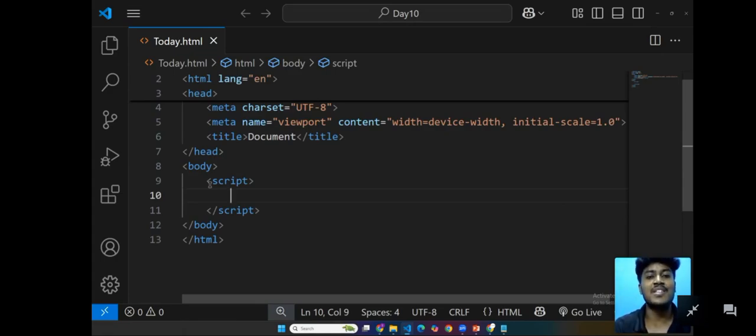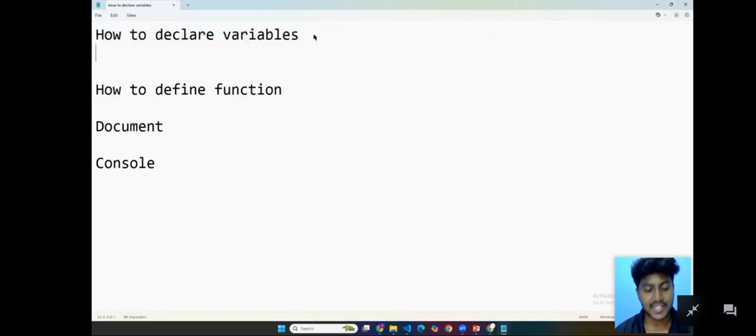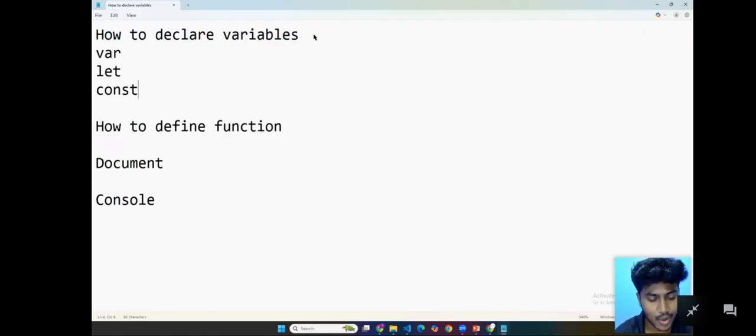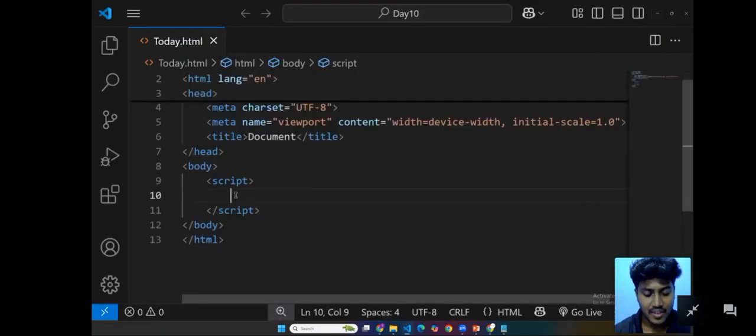With the help of JavaScript we are going to provide HTML today. First of all, how to declare variables in JavaScript. There are three methods: var, let, and const. By using these three methods we are able to declare a variable.